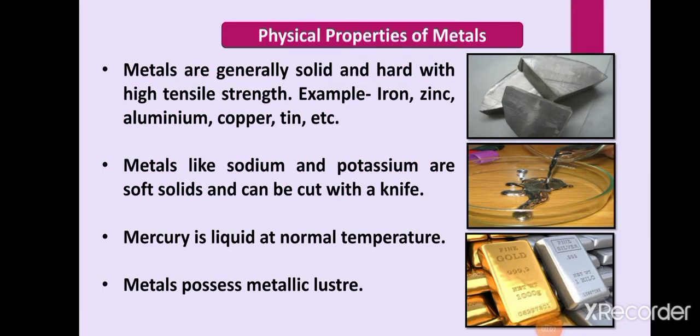Now, first of all, we have to study about metals. Metals are the most precious natural resources found on the earth. Metals are mostly found in a combined state in the form of oxides or sulfides or carbonates, silicates, etc. And very rarely they are found in free state also, like gold, silver, platinum, because they are inert, meaning they are less reactive.